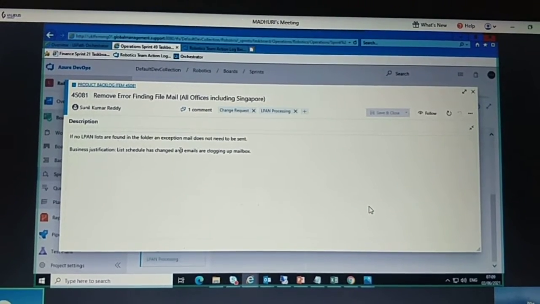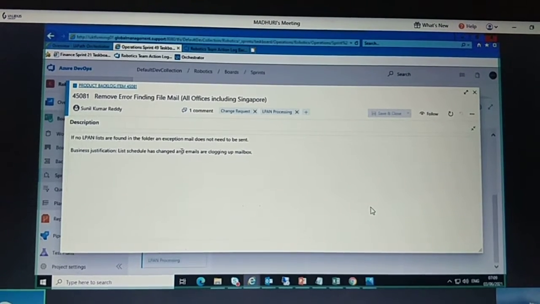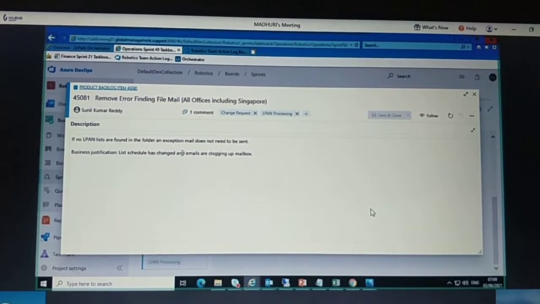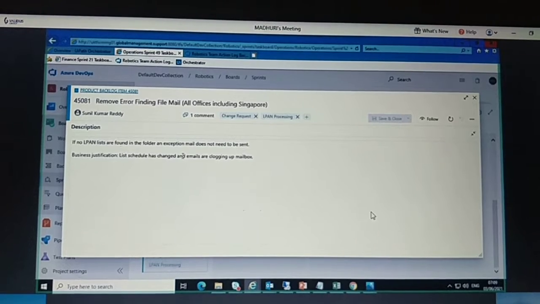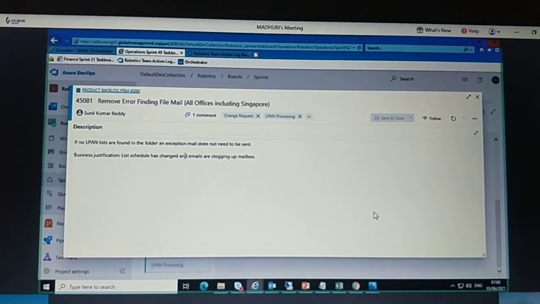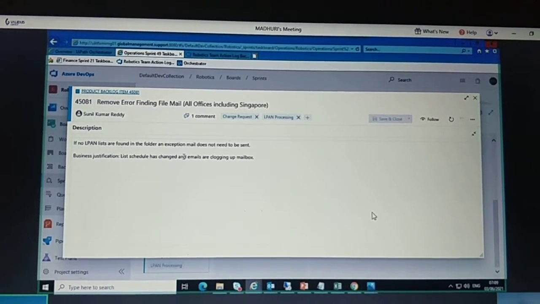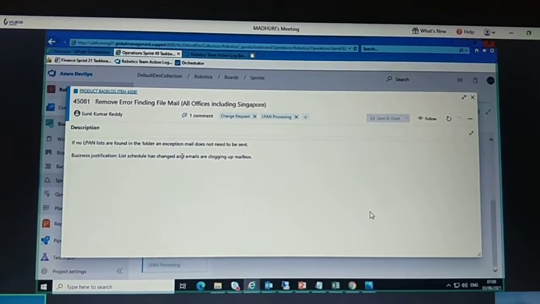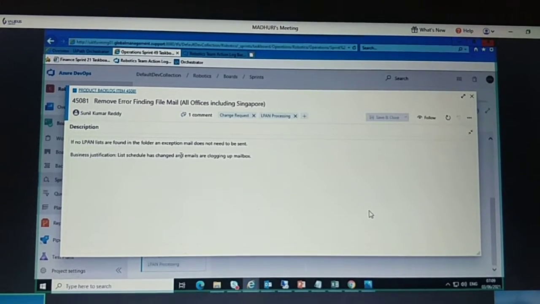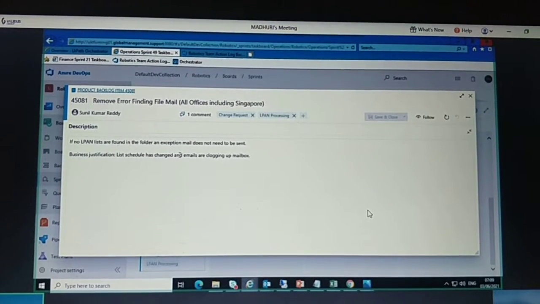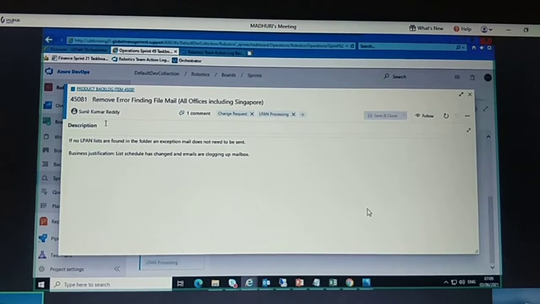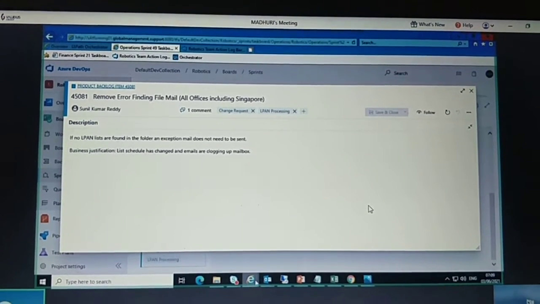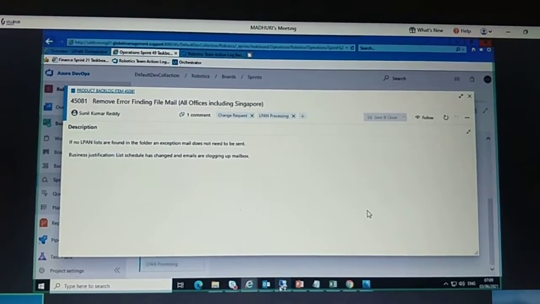Now they don't want it, so we need to remove this logic. We first check whether there is any file in the to-do folder or not, and if there is no file, then we have to remove the mail. That is the condition.